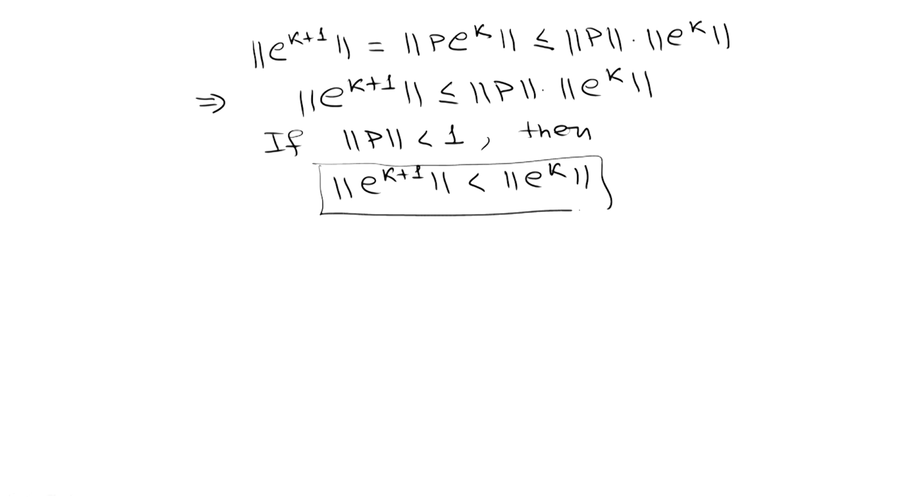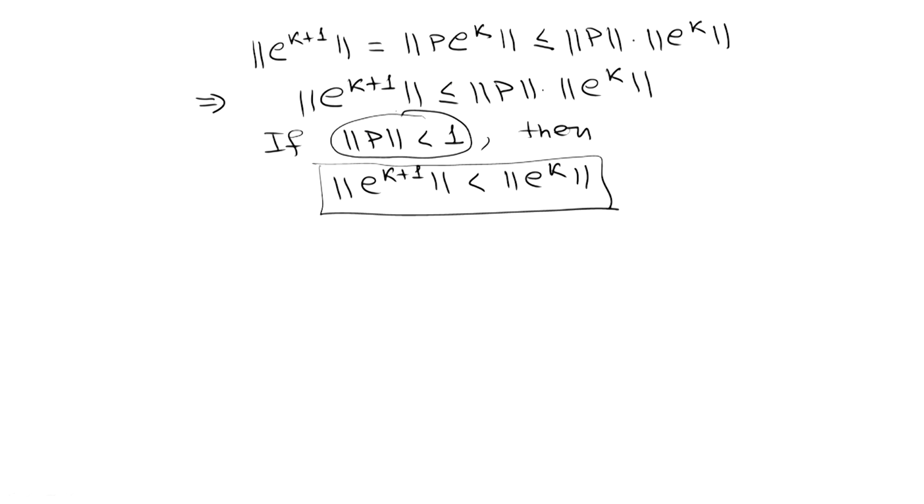This tells us that whatever error you are having in the first iteration, in the second iteration you will be having less error. Whatever error you are having in the second iteration, in the third iteration you will be having less error, means you are going towards the exact solution, and this is happening due to this condition.